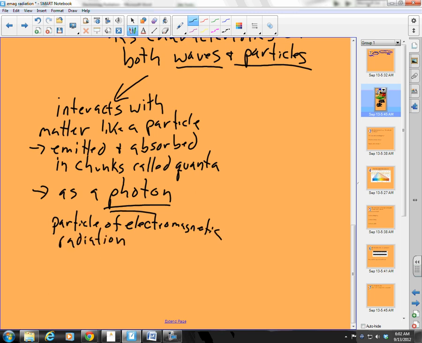But here we go, we're going to make this contradictory. That has no mass. You say, wait a minute, how can a particle not have mass? Well, for a photon, we're saying it's a particle that has no mass and carries a chunk of energy, a packet of energy called a quantum.